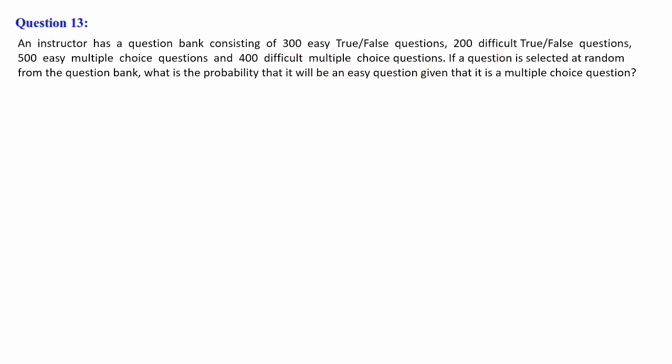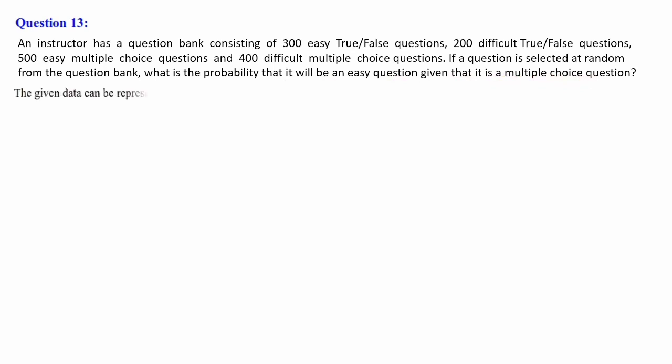So if a question is selected at random from the question bank, what is the probability that it will be an easy question? The condition given to us is that it must be a multiple choice question.